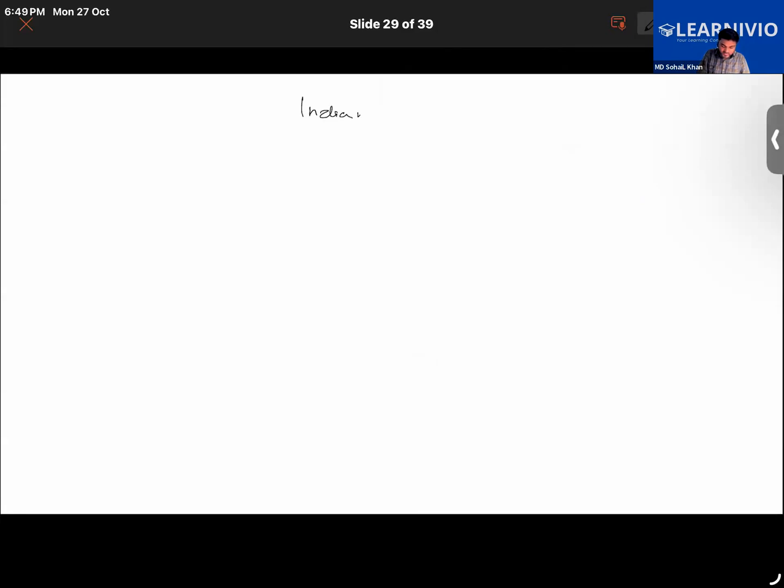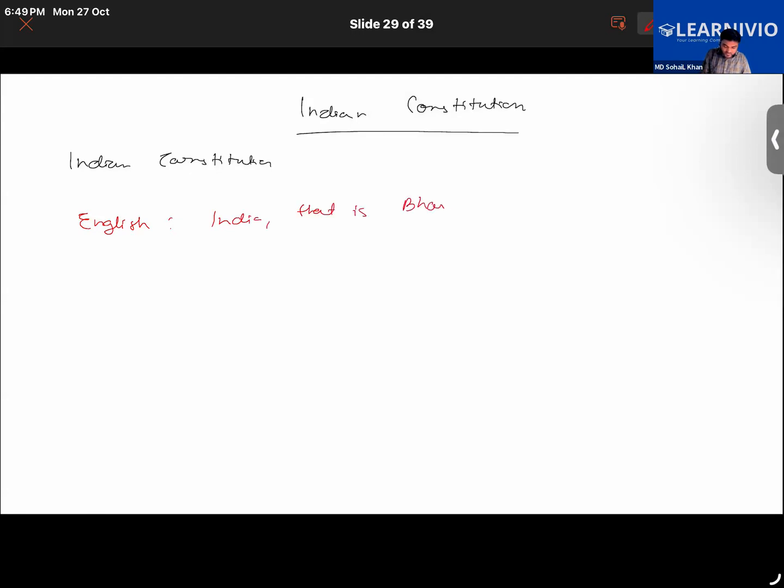We know that in the Indian Constitution, India is described in two different ways. In English it states India, that is Bharat.